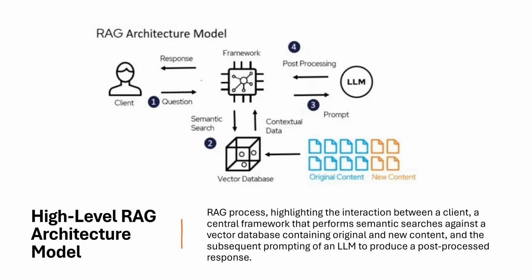So here is how it works. When we have a client, the user sends the query to the framework, which converts the user query into a vector and performs a semantic search in the vector database. The search returns the most relevant text and private data. Let's suppose we have some content here, and that query is transferred into a powerful prompt, and that augmented prompt is sent to the LLM.